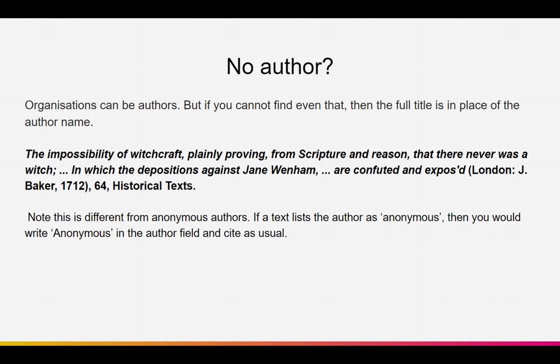But if you cannot find even that, then the full title is used in place of the author's name, and you would include that full title in place of the author's name for the bibliography as well. Note that this is different from anonymous authors. If a text lists the author as anonymous, then you would write anonymous in the author field and then cite as usual. Now, that all sounds great, but what if your source doesn't have a title?